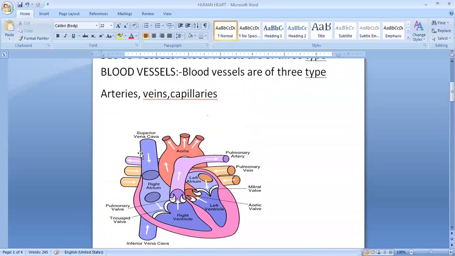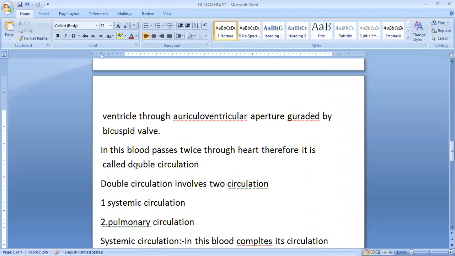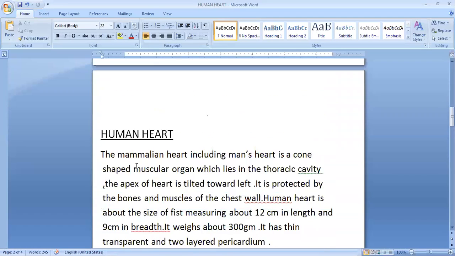The diagram of the heart and its working is very important. What is double circulation? What is systemic circulation? What do you mean by pulmonary circulation? Everything is important about the heart.